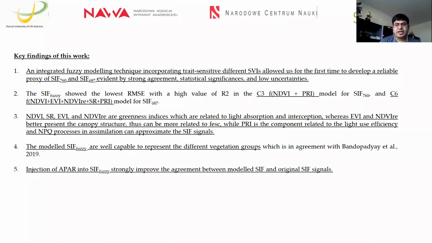Even in many literatures, it has been shown that injection of APAR into the model improves the relationship between the SIF simulation and the model. Many models even start with APAR, but in our case, we used APAR in the second phase to figure out how much the model is boosted by the injection of APAR so that it can capture the original SIF signals.